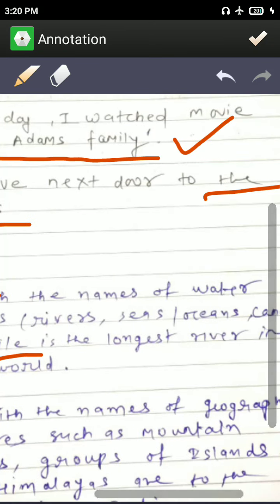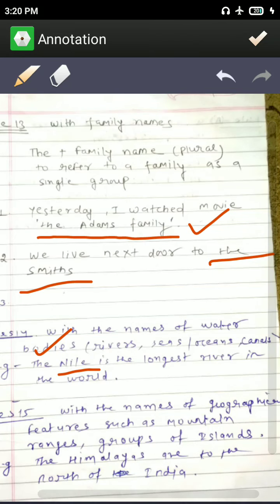Before sea you can also use the, like there are lots of seas: the Red Sea, the Yellow Sea, the Black Sea, and before ocean you can also use it.